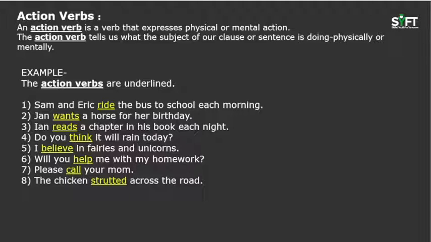In the next point, I believe in fairies and unicorns. So believing is also an action verb which is done mentally. Will you help me with your homework? So help, call, strutted in the further points we see are the action verbs which are done physically.